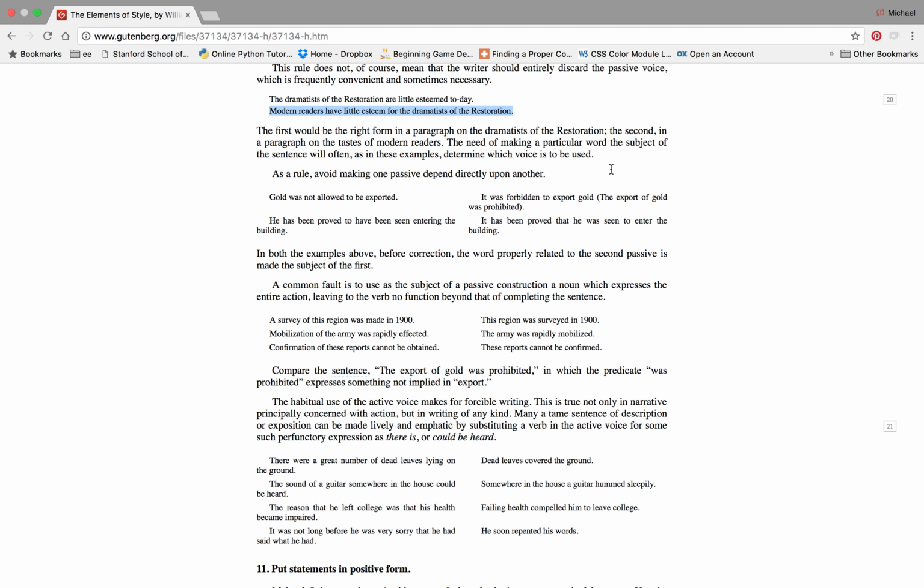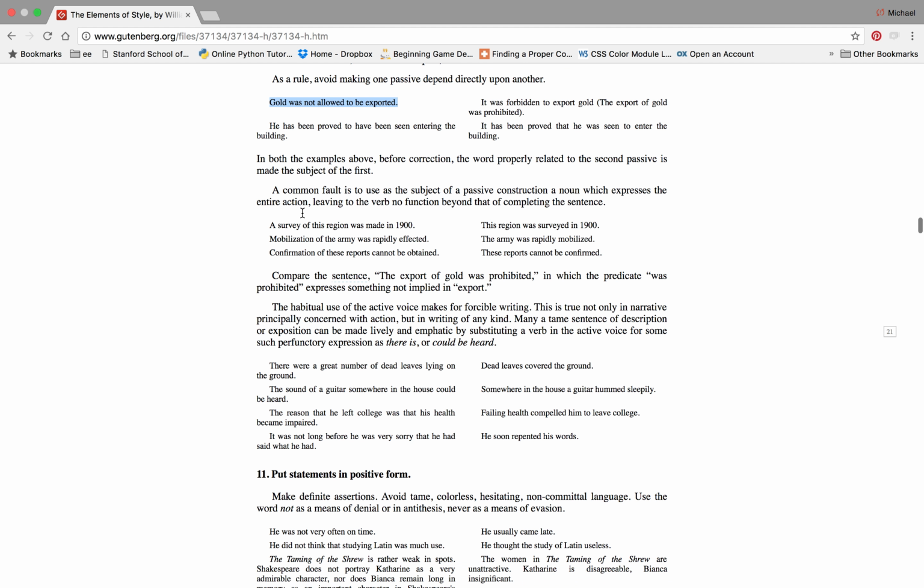The need of making a particular word the subject of the sentence will often, as in these examples, determine which voice is to be used. As a rule, avoid making one passive depend directly upon another. Let's go over some examples. Gold was not allowed to be exported. The export of gold was prohibited.